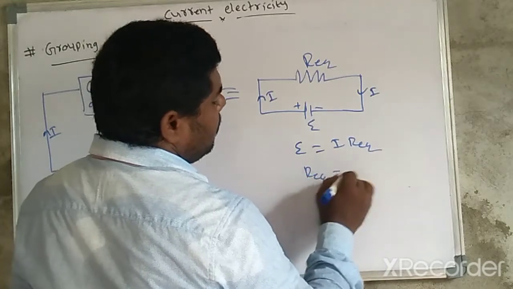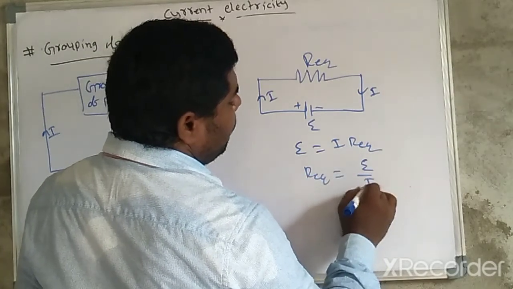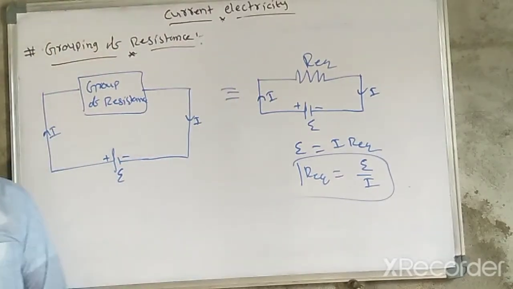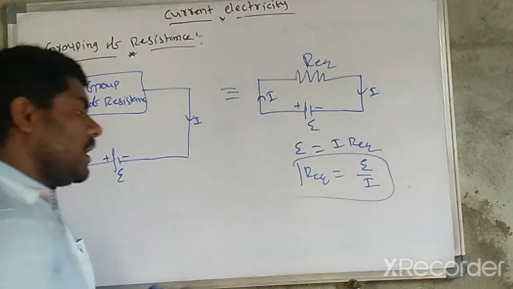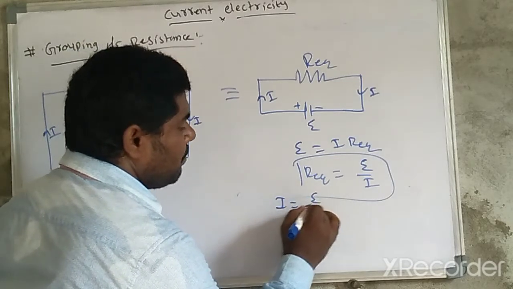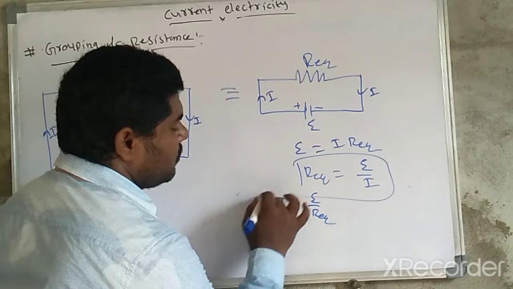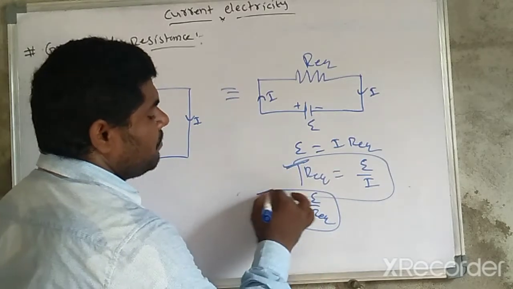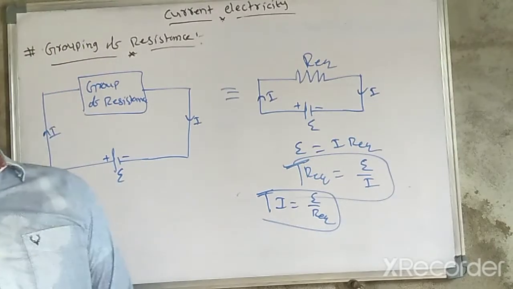So R equivalent is equal to EMF upon I. From this, current I is equal to EMF divided by R equivalent. Sometimes they will ask numerical problems based on this.